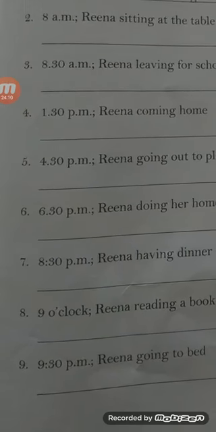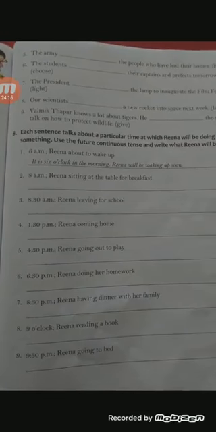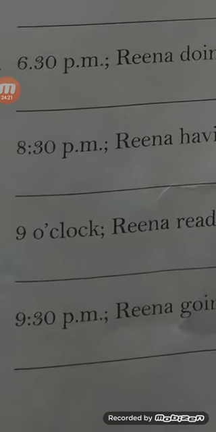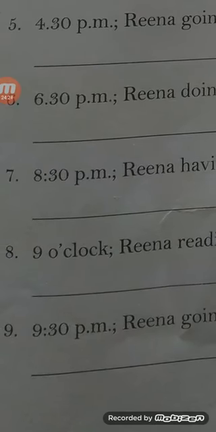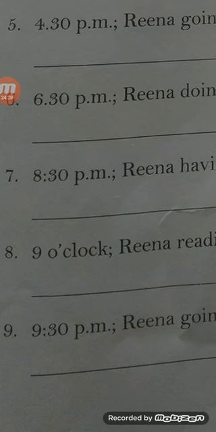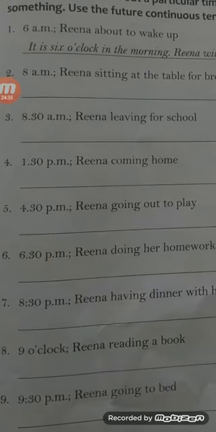Okay. Now students, in 9 number question, look here. It is the last of this chapter. That is 9:30 p.m. It is time going to bed. So 9:30 p.m. Now the sentence will be made. It is 9:30 o'clock at night. Reena will be going to bed. That last, you all students, you will be going to bed at the 9:30 p.m. at night. So Reena will be also going to bed.